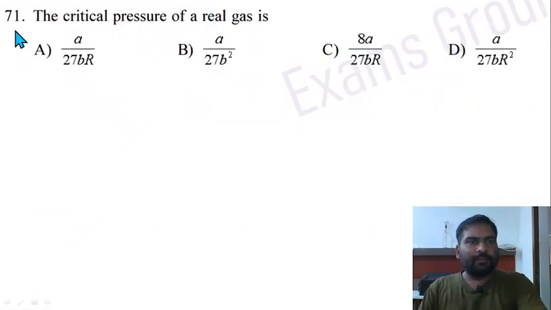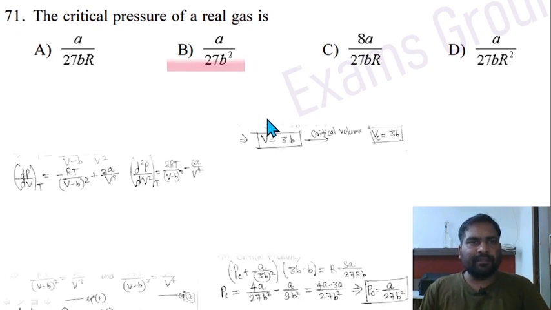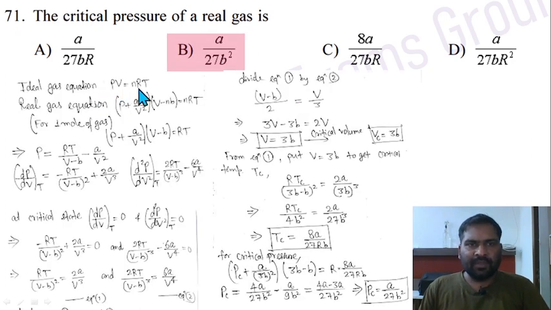Question 71. The critical pressure of a real gas is. The ideal gas equation is PV equal to nRT, and the real gas equation is P plus an squared by V squared times V minus nb equal to nRT. For 1 mole of gas, put n equal to 1, so P plus a divided by V squared times V minus b equals RT. For critical states, dP by dV at constant T equal to 0, d2P by dV squared at constant T equal to 0. Take the derivative of P with respect to V, make it 0 and solve these two equations.